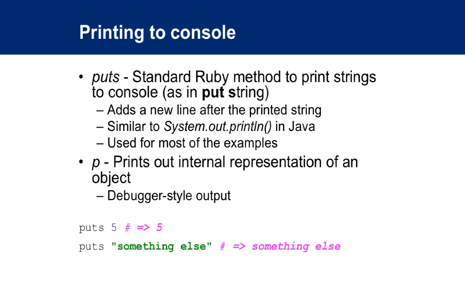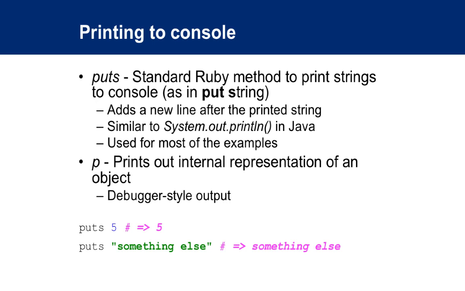The two ways to print something out to the console in Ruby are either to use p or to use puts. The difference is that p prints out the internal representation of an object, debugger style, whereas puts actually converts it to a string and then outputs it.